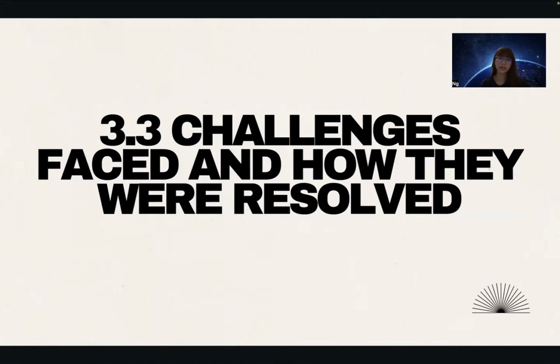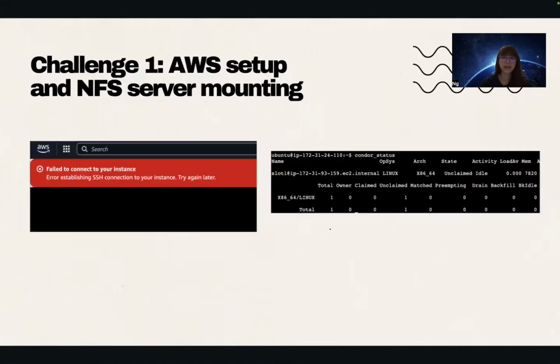After the live demo, I would like to talk about the challenges I faced and how I solved them. The first challenge was when I set up the AWS. At the beginning, I used my own AWS account. However, during the setup process, my execution host unexpectedly crashed and I was no longer able to connect to it. At first I terminated it and recreated the instance, but I failed to make it rejoin the HTCondor pool, which is why here it only shows one execution host. But then, to avoid delaying the project, I decided to quickly borrow one of my teammates' AWS accounts, which was stable and already functional. So I continued to set up the entire AWS using his account.